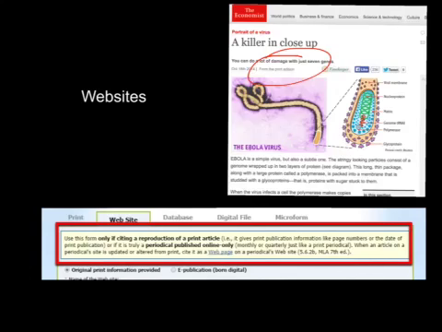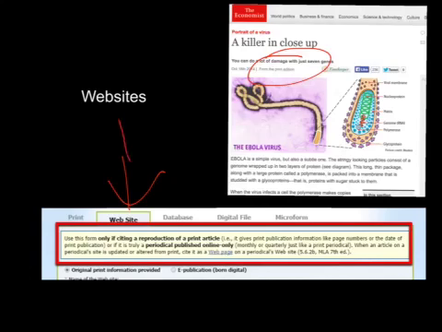If you look at the rule that's listed down here, Noodle Tools lets you know to use this form only if citing a reproduction of a print article. It gives you print publication information like the page numbers or the date of the print publication date. If this is truly a periodical published online only, monthly or quarterly, just like a print periodical, then you also will use a magazine from a website as your format.